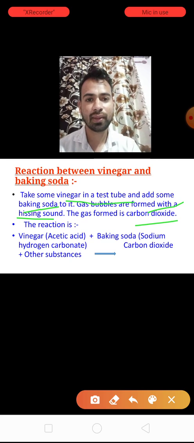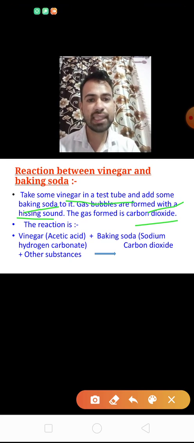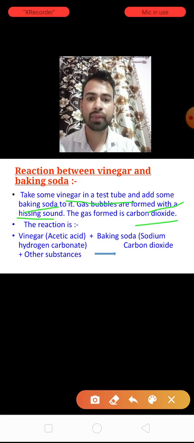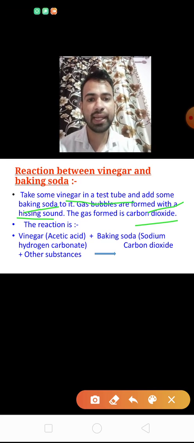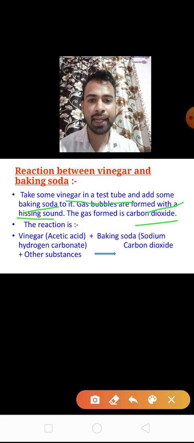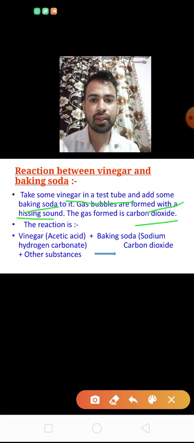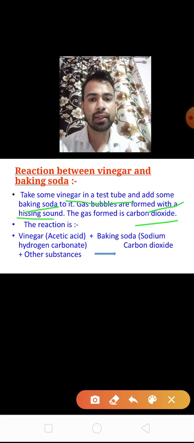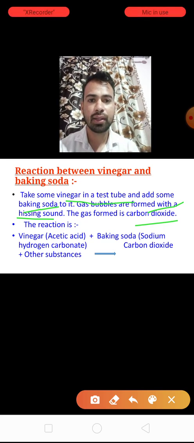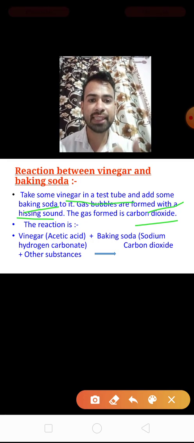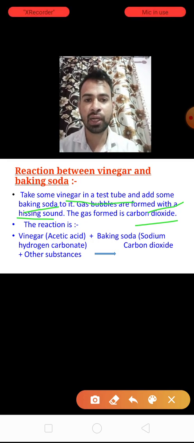Okay, clear? This we can do in the lab. When school reopens, we'll go to the lab and perform this activity. We'll take some vinegar, some acetic acid, in a test tube, then add the baking soda. What we see is gas bubbles with a hissing sound.